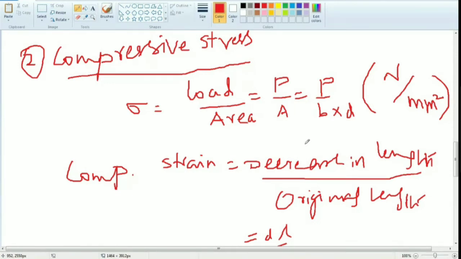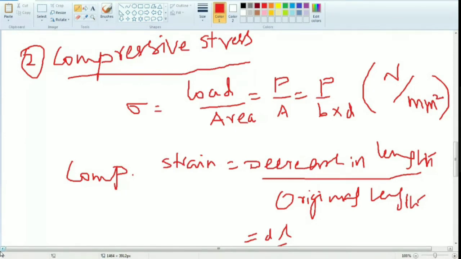Do you have any doubt? Easily you can understand, am I correct? Next one. Okay, you have the chalk piece. Initially we are pulling. Secondly, we are pushing.